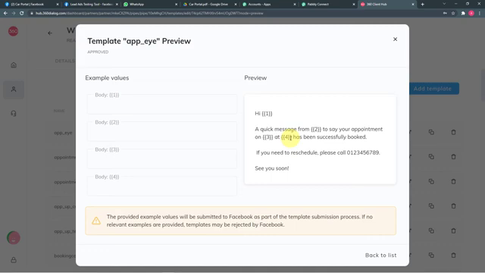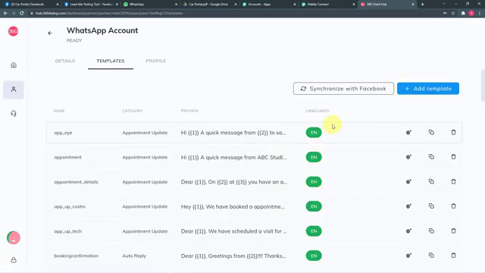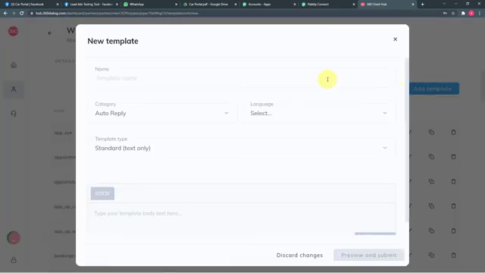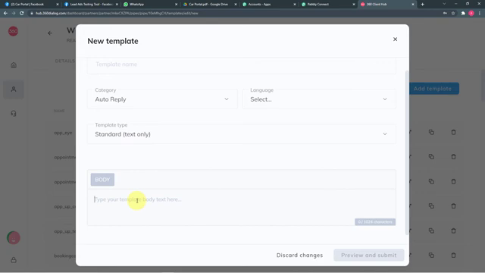So to prevent spamming on WhatsApp, first you have to create a message template here in 360 dialog, then you can send it. Okay, so to create a template, you have to click on the add template button, and here you have to give a name for your template. You have to select the category of your template, right? And you have to select the language in which you are sending the message from this list. Okay, and then the template type. After that, in this body field, you have to type the main body, or the message that you want to send on WhatsApp, right?